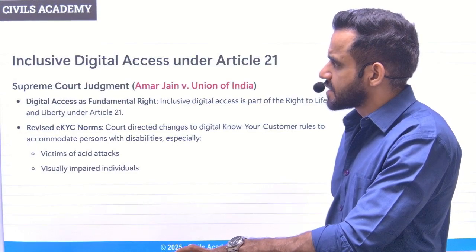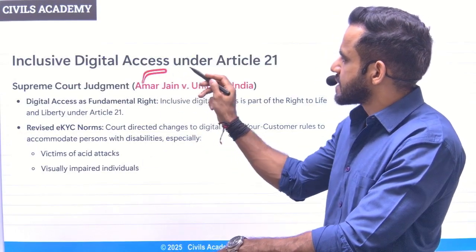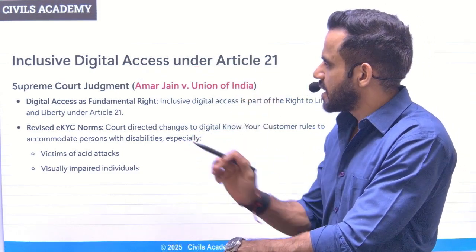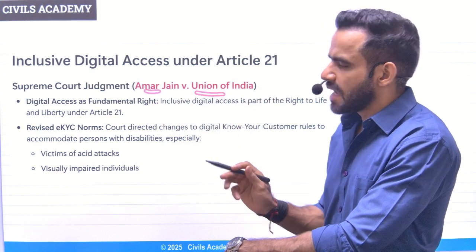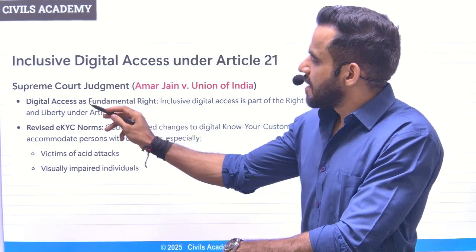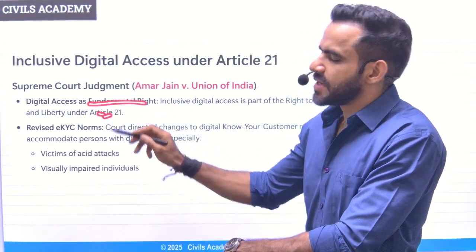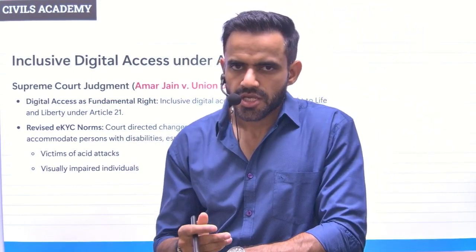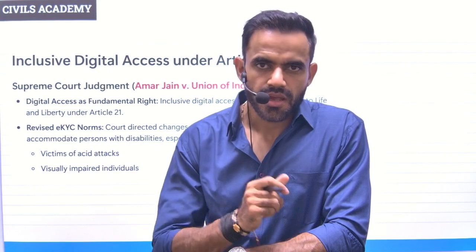Next topic is related to inclusive digital access under Article 21. So understand, in the recent judgment in Amar Jain versus Union of India, the Supreme Court highlighted that digital access is a part of Article 21 itself. Now understand, let me give you a brief background. So there is a concept of KYC, know your customer. Banks have issued various guidelines for KYC. These are based on RBI guidelines.